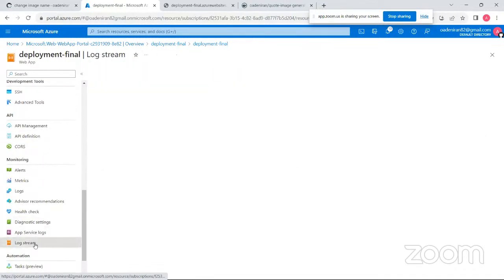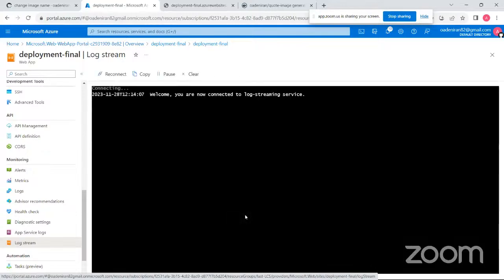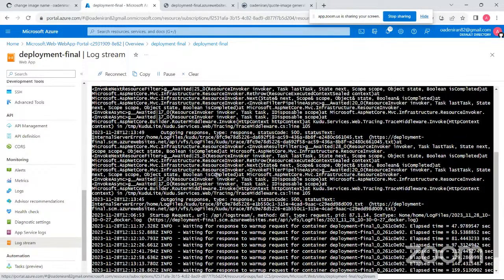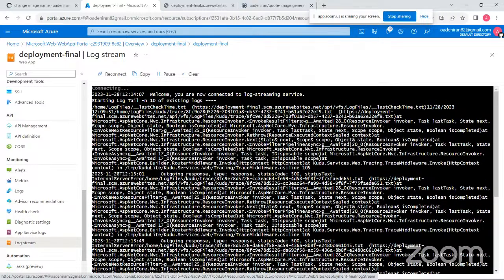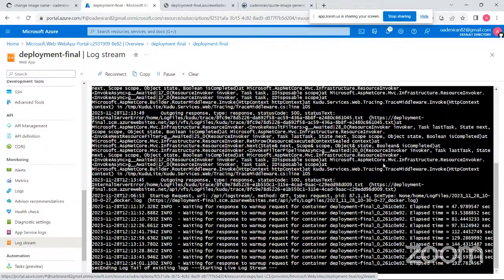So let me see. So this is an issue. You can see all of this, deployment, waited, invoke tasker. So all of these are issues with these, and I don't think so.